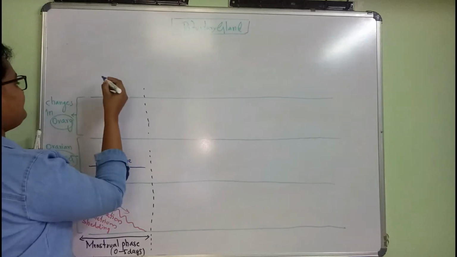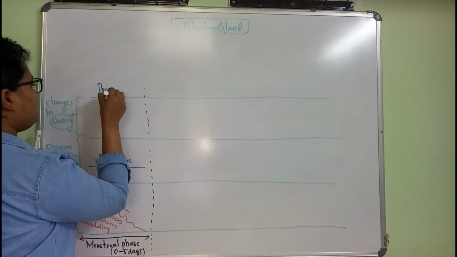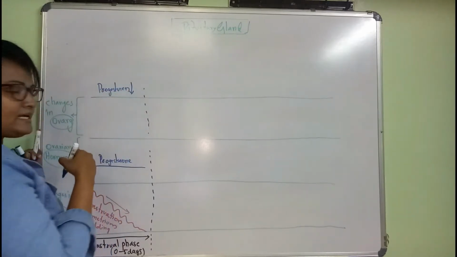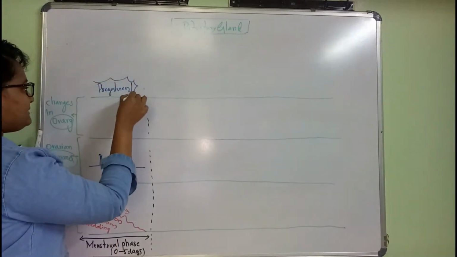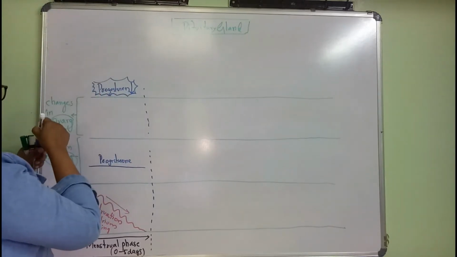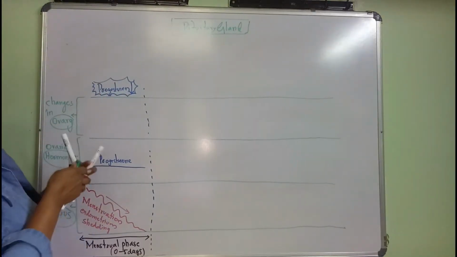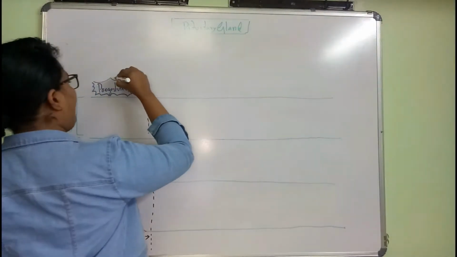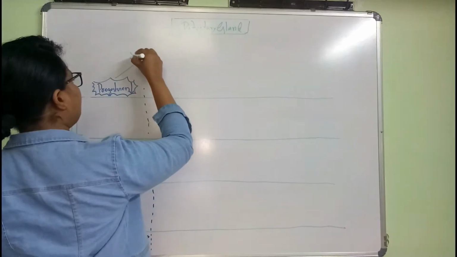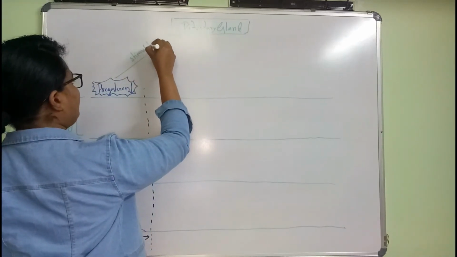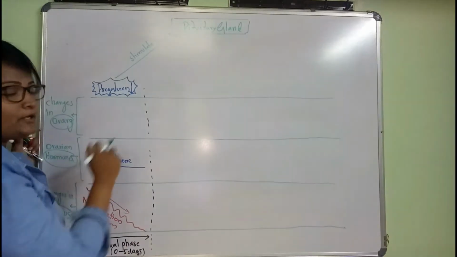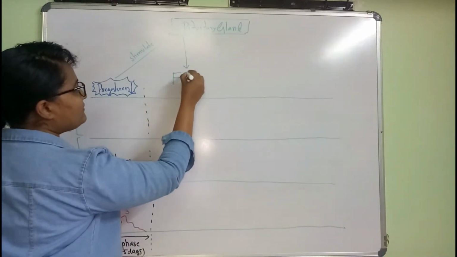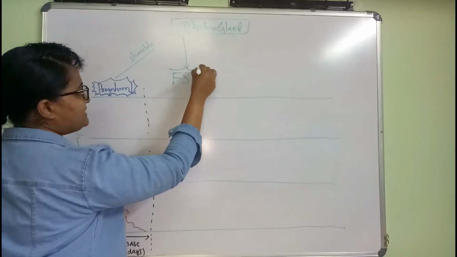Means what happens? Progesterone decreases. After this progesterone decrease, this will stimulate the pituitary to produce a hormone called FSH.